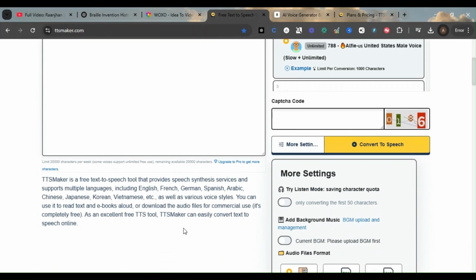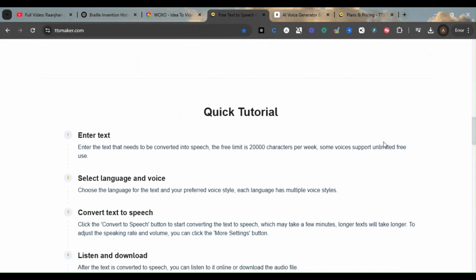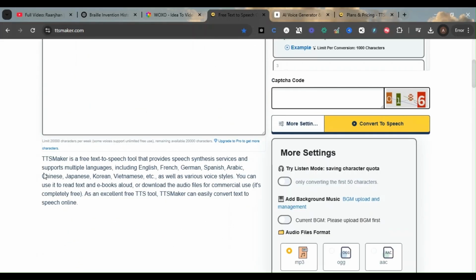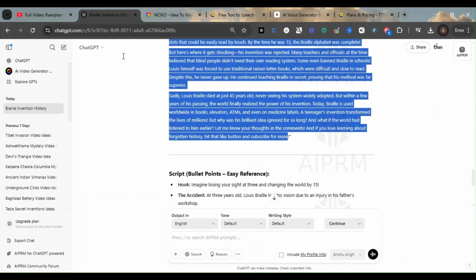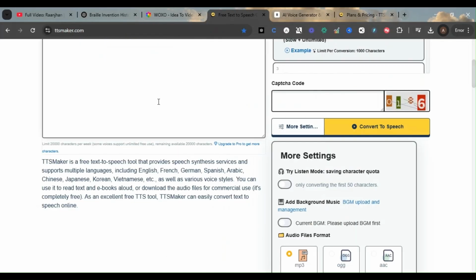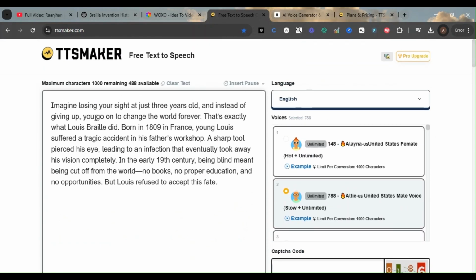And see here, if you look at the bottom, you have this tutorial. Here you will get the entire description. Since we do not have content, we'll just copy this content and paste it here. Or maybe I have some content here. So we'll copy this content and I will paste it here. Now see, I have the pasted content.